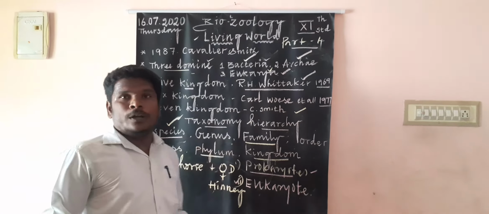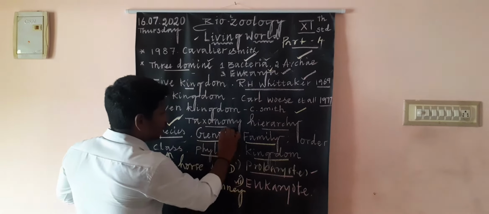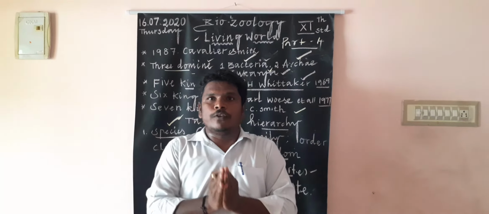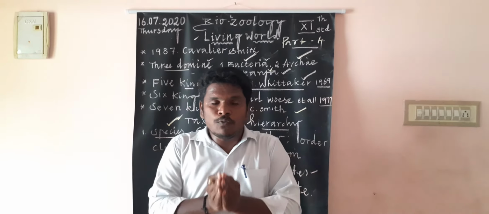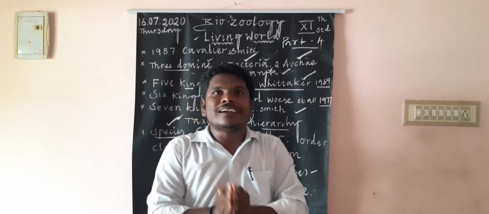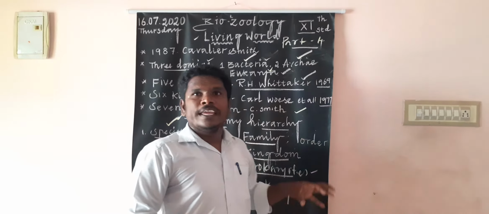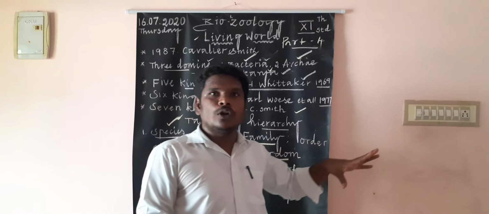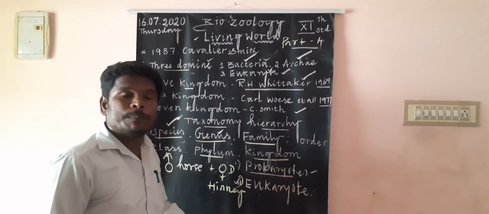Then next one, genus. I will explain genus. What is the meaning of a genus? It is a group of closely related species which have evolved from a common ancestor. That is called genus. In some genera, there is only one species, which is called a monotypic genus.